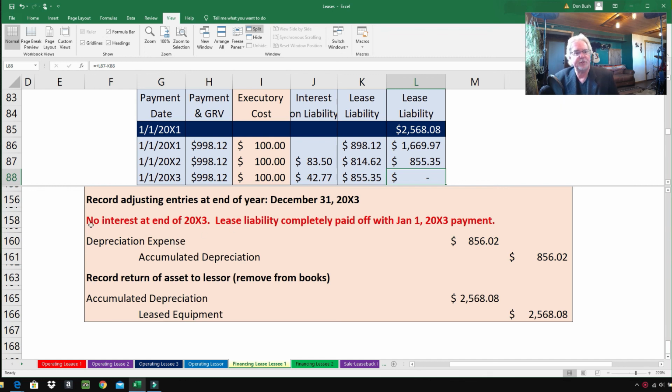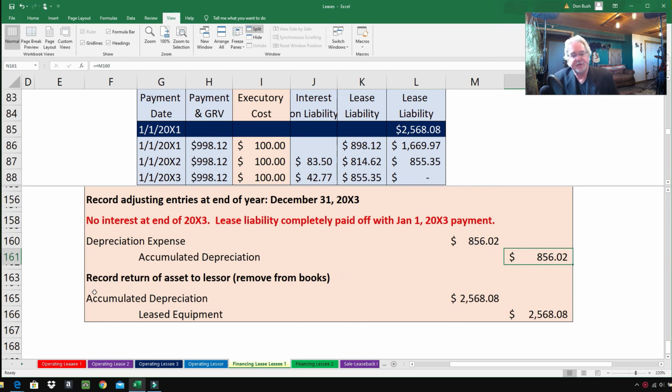What we do is this first entry, and I've got it in bright red here, no interest at the end of 2003 because the lease liability was paid off totally, completely right here at the beginning of year 3, January 1st, 2003. So no interest is accrued. There was no debt. Depreciation expense, got that right off the table. It's a penny different, but if you look at our depreciation schedule, you can see why. It's just so it comes out nice and even.